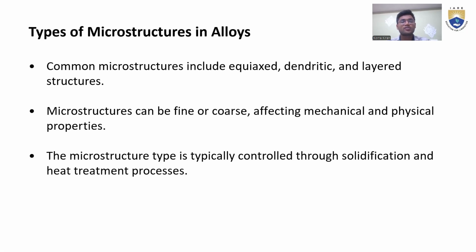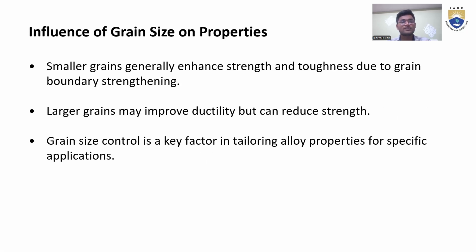And the types of microstructure in alloys are equiaxed, dendritic, and layered. These are three types. And there is one more microstructure property, fine and coherent. These are the two things we can learn, and they mainly affect the mechanical behavior when using the alloys. And the influence of grain size on property: it has toughness due to the grain boundary.